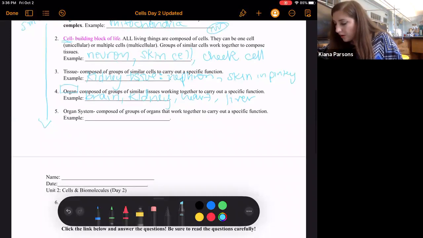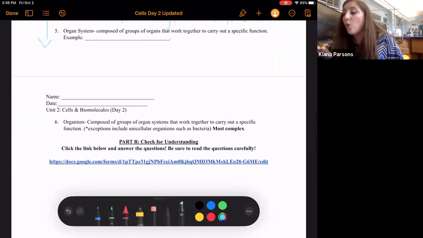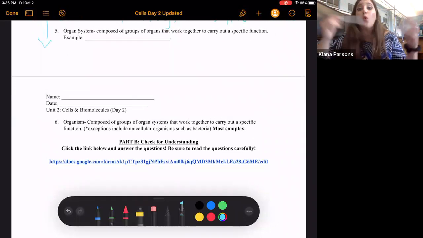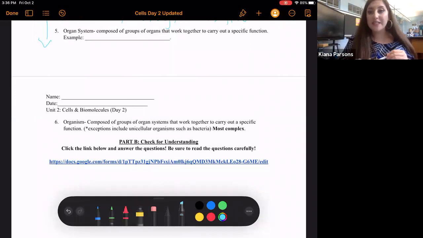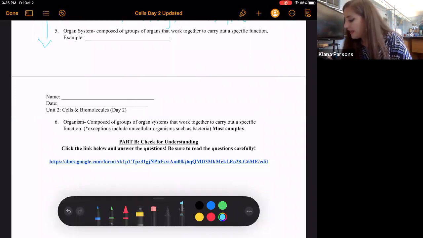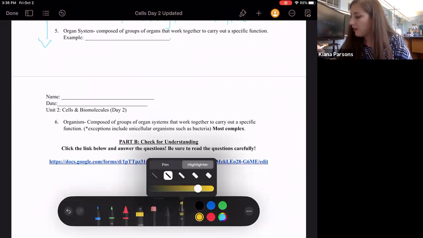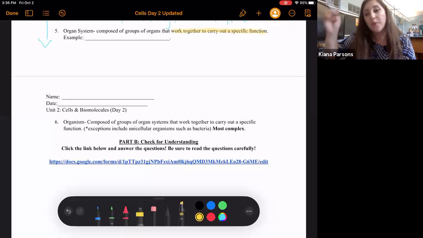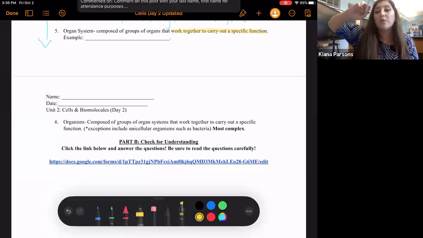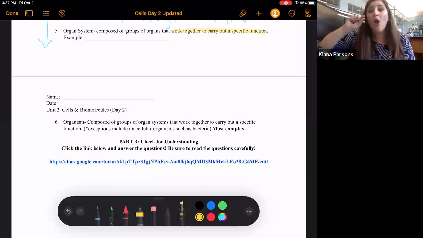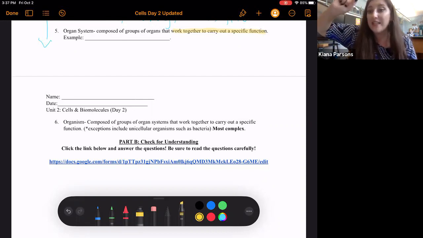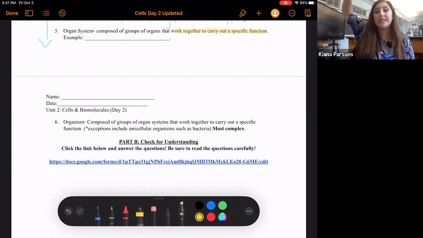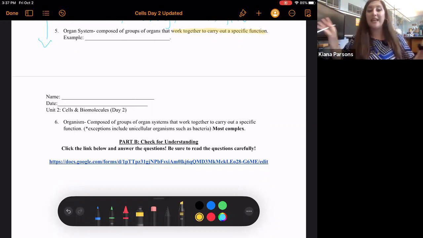Now, beyond organs, we have organ systems that are composed of groups of organs that work together to carry out a specific function. And you might be sensing a theme here. We are talking about things that work together to carry out functions. And that's what these levels of organization refer to. When we start at the smallest, all of the organelles are working together to maintain the cell. All of the cells are working together to maintain the tissues. All of the tissues are working together to maintain the organ. All the organs are working together to maintain the organ system. And all the organ systems are working together to maintain the organism.